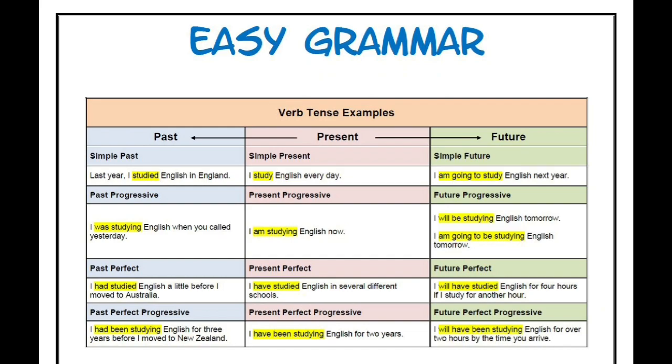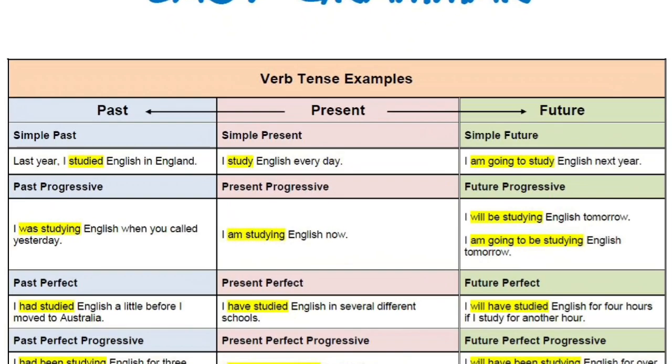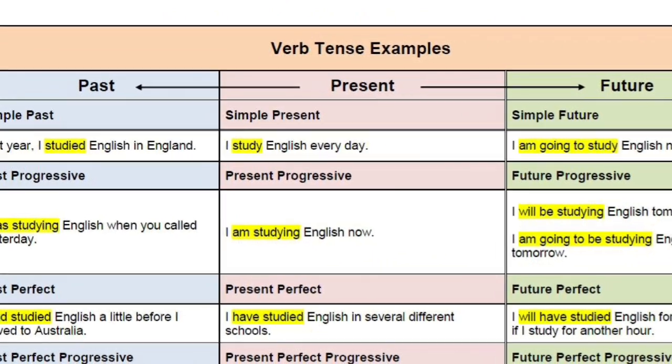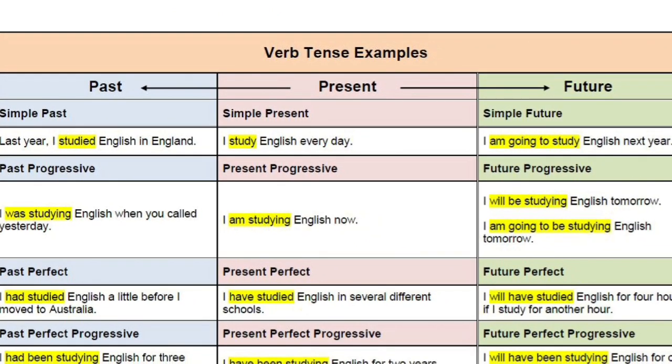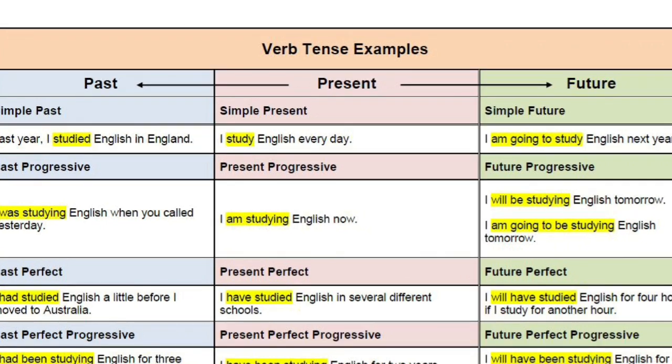Here you can see one example. I study English every day. It's normal. You are talking about present happenings or as-usual happenings. Means every day I study, like that. But if you convert this sentence into past tense, it will be like this: Last year I studied English in England. It is about the past.